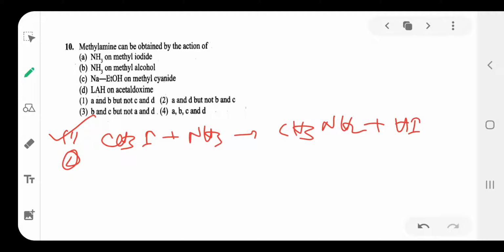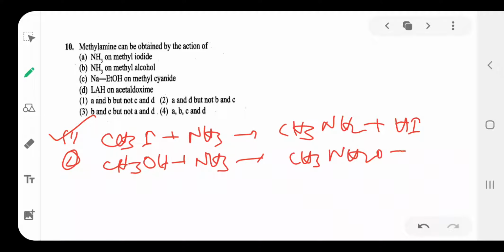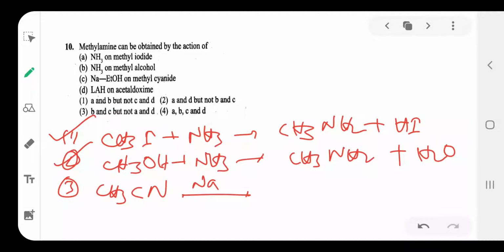Then the second one is methyl alcohol reacting with NH3. Here also CH3NH2 is separated, plus H2O separated. So here also methanamine is formed. Next, the third one is methyl cyanide, that means CH3CN, reacting with Na and ethyl alcohol to form CH3CH2NH2, ethanamine.